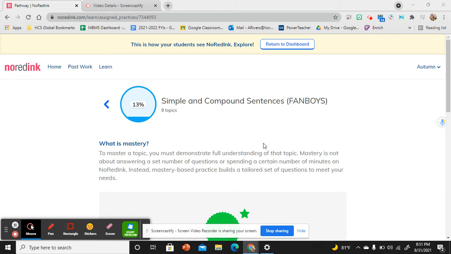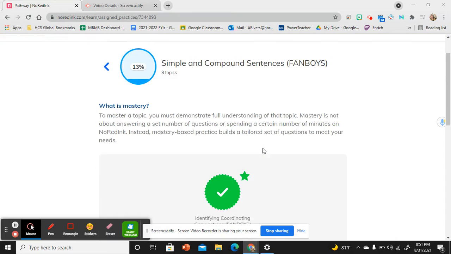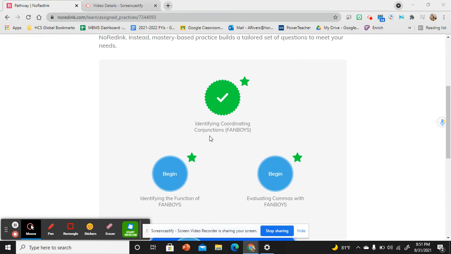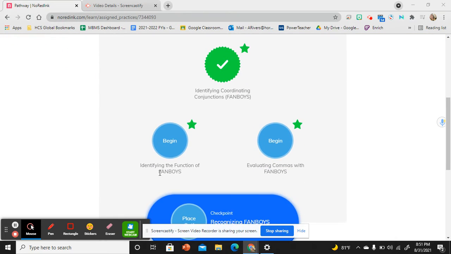All right, guys, this is going to be the second section of your simple and compound sentences on FANBOYS. The first section was identifying coordinating conjunctions. This one is going to be identifying the function of FANBOYS. In the first section, all we did is look at a sentence and pick out the FANBOY. If you're still struggling finding those FANBOYs, message me, email me, set up a Google Meet with me, see me in class if you're in school.